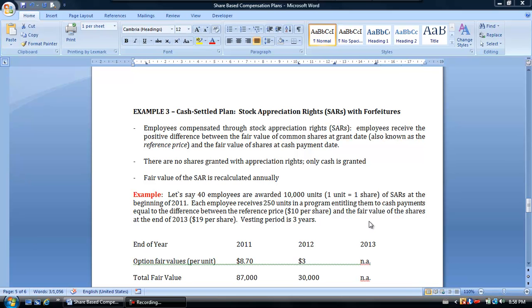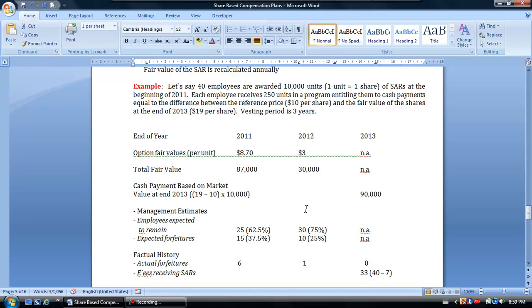So now, again, there are no shares granted with appreciation rights, only cash is granted, and the fair value of the share appreciation rights is calculated annually, so they'll have to be updated, unlike the equity settled plan where they were determined only at the grant date and didn't change. So now, let's begin by looking at an example to see how we estimate compensation expense.